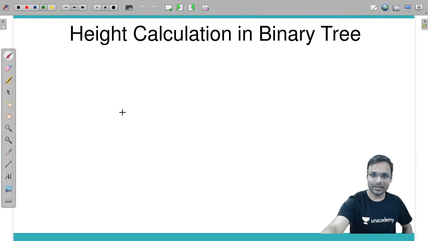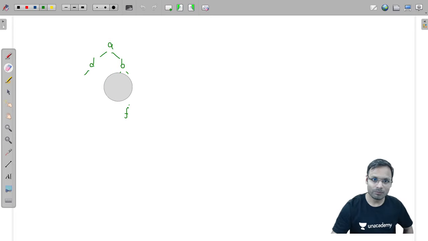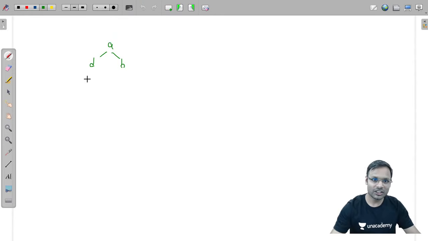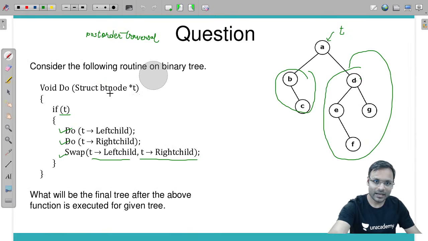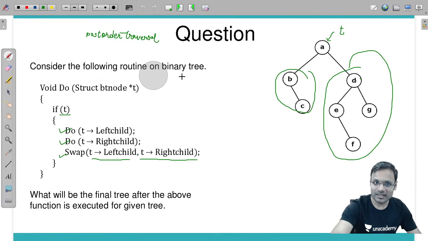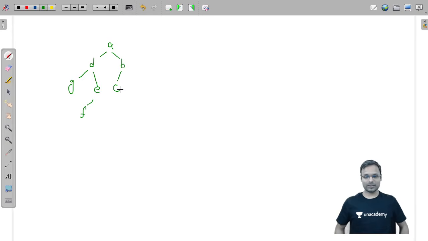Okay, I made a mistake. So you had D's left child and right child as G and E, right? So here it is G and here it is E. And E's left child becomes F, and B's right child is currently C, so it becomes the left child C. This will be the tree.